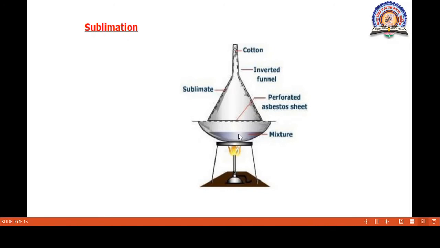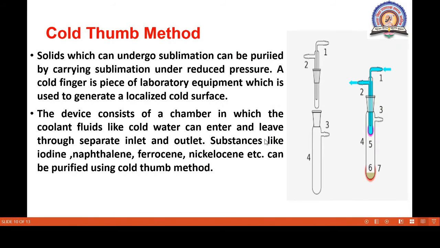So what happened? This solid is directly converted into vapor form, and these vapors are collected at this portion, because this portion is blocked by this cotton. When they are blocked at this portion, immediately solids appear, and that is nothing but the pure organic compound. So by this way, the sublimation technique, we can purify the organic compound. The next method is the cold thumb method.